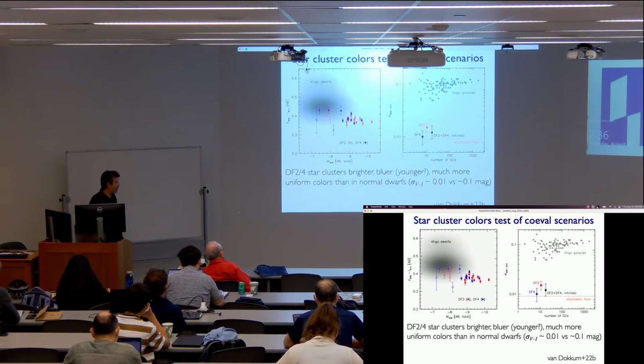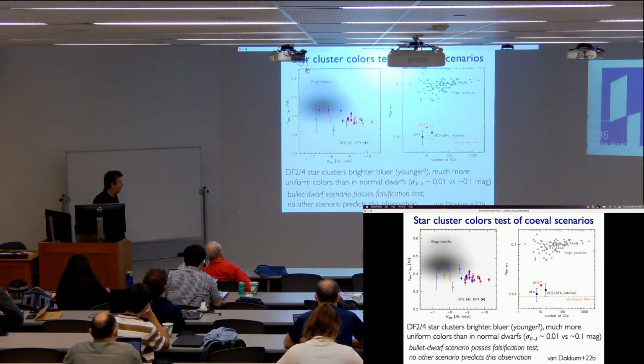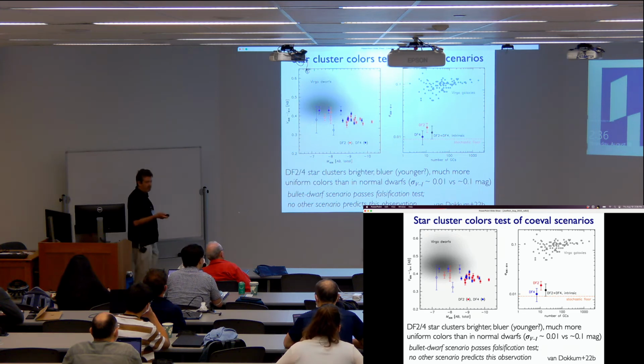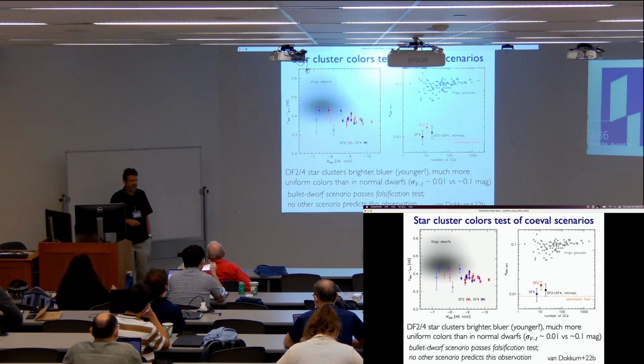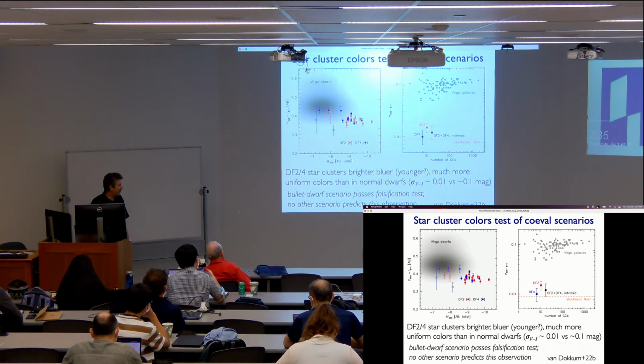There might be some other scenario that explains that, but it's become a fundamental observation that you need to explain for this system. So it passes this falsification test. We're working on more tests. Stay tuned; by next year, we should have more. I've not seen any other scenario that predicts the various observations about these globular cluster colors and luminosity function.